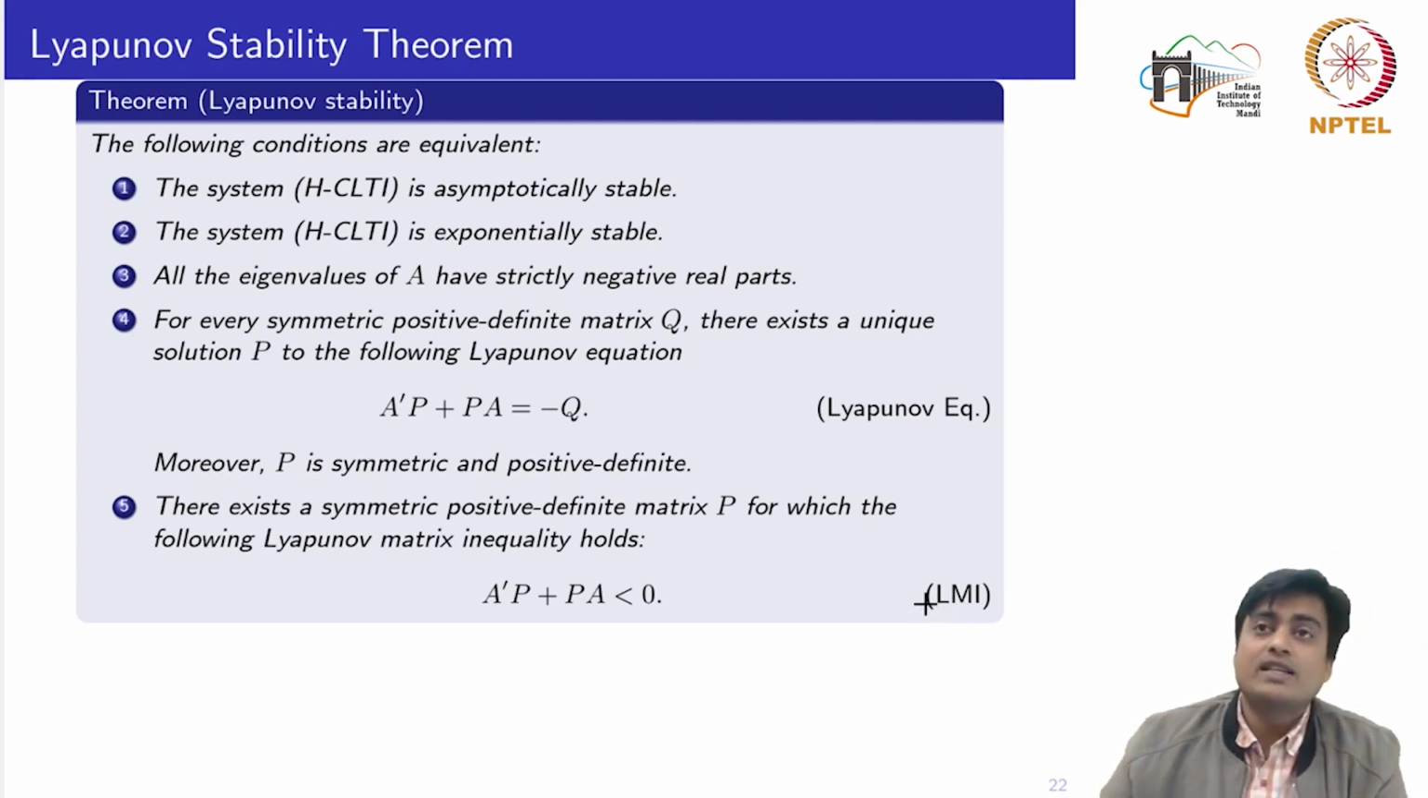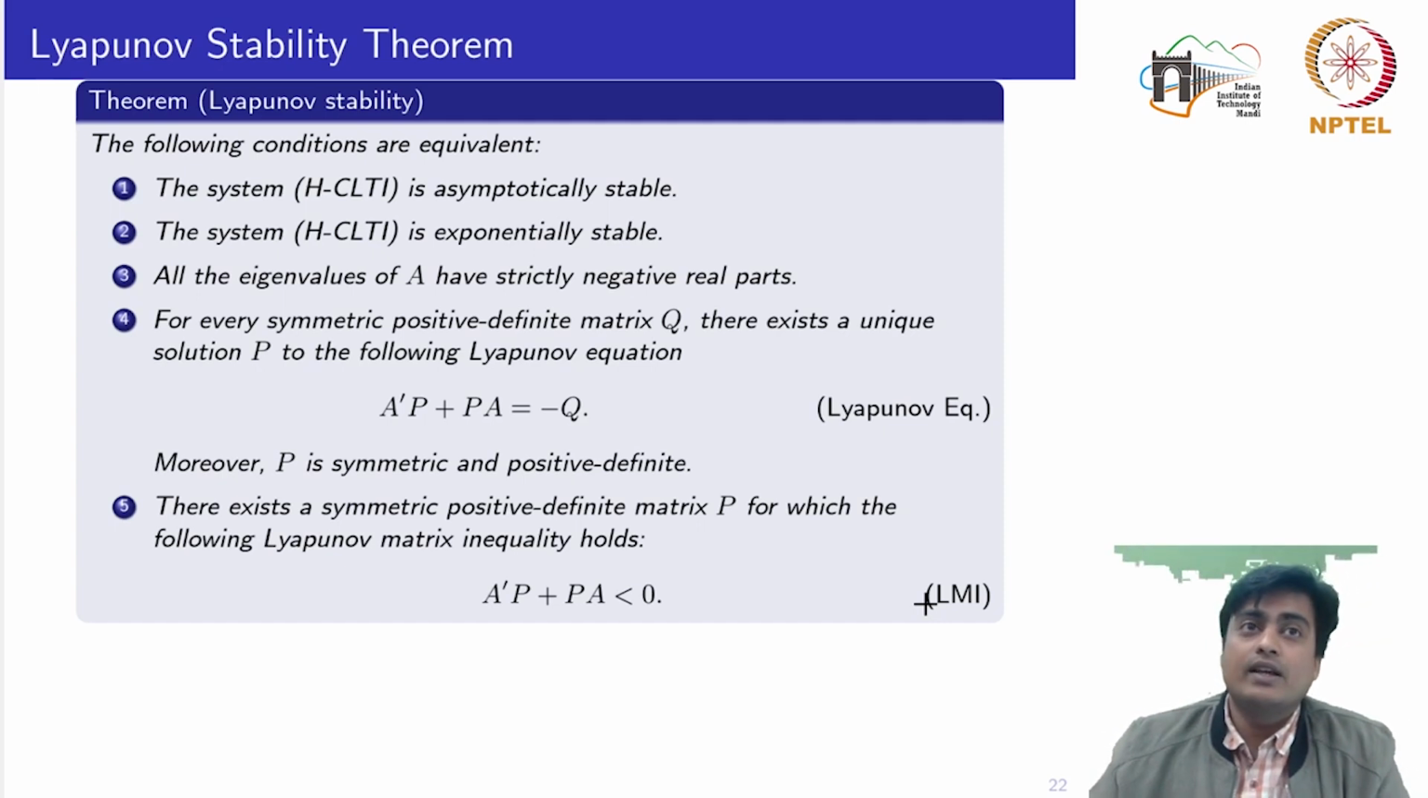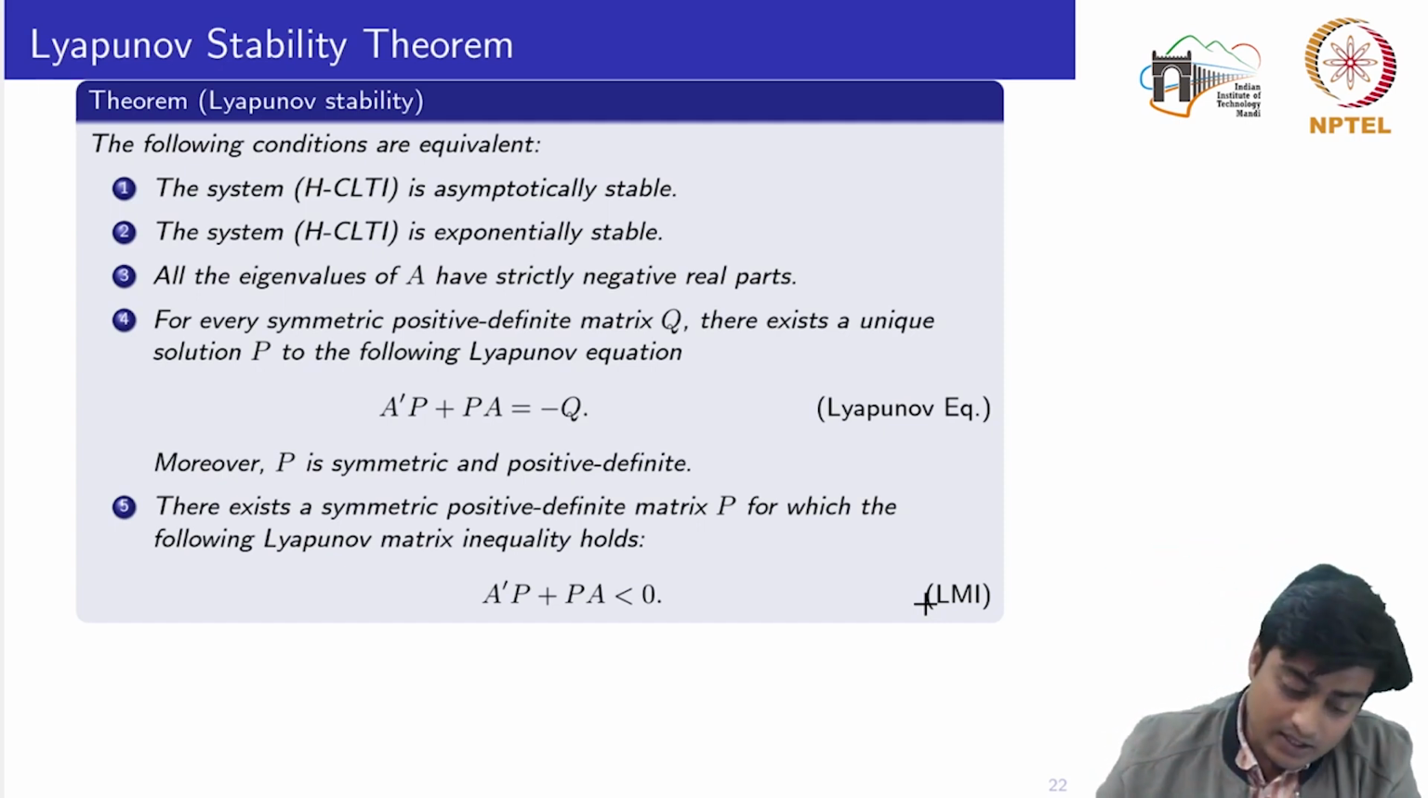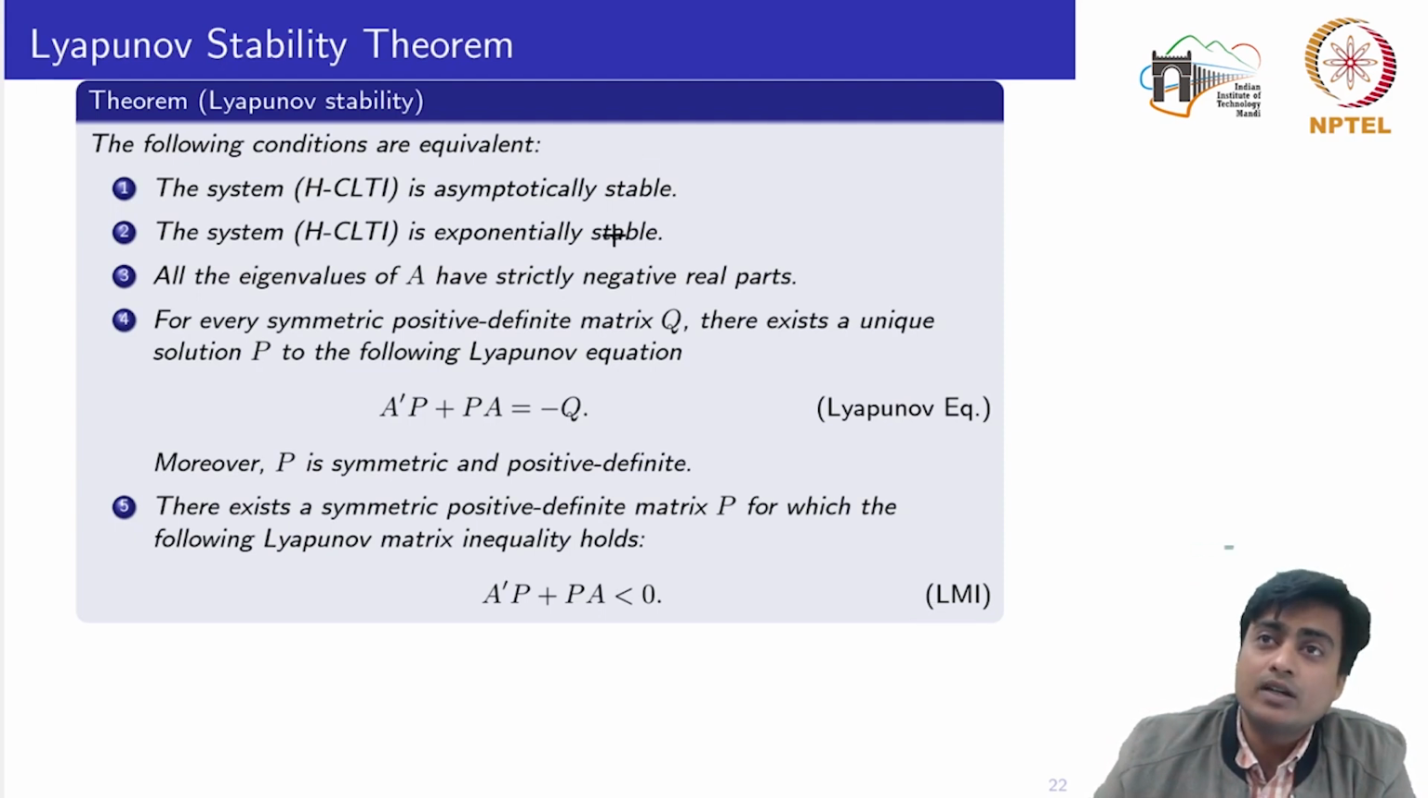This LMI term is in general used for linear matrix inequality, right? So next we would see the proof of this important theorem, because, as we are seeing in the statement of this theorem, without even computing the solution or the eigenvalues, just by saying the existence of the symmetric positive definite matrix P, we can comment on the stability of the system, right?